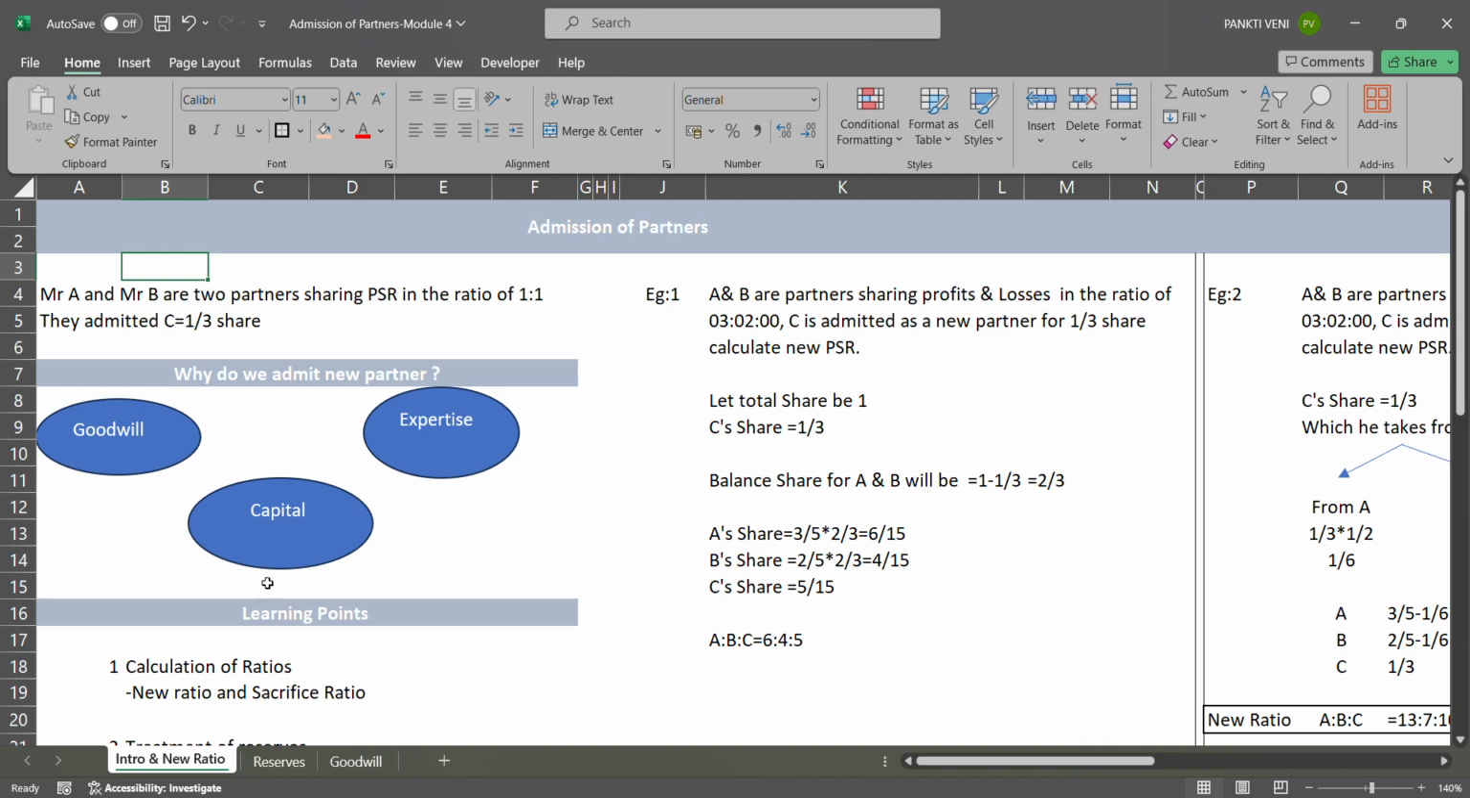So I have 2 partners, Mr. A and Mr. B. They are already sharing their profits and losses in the ratio of 1:1. Now what happened here is they admitted Mr. C for 1/3 share.